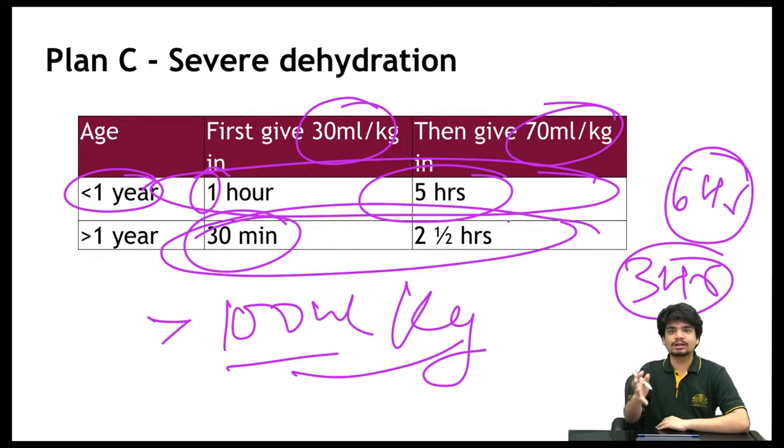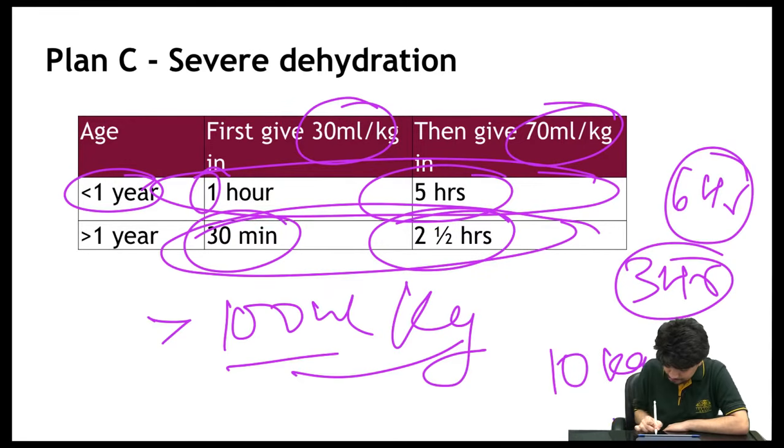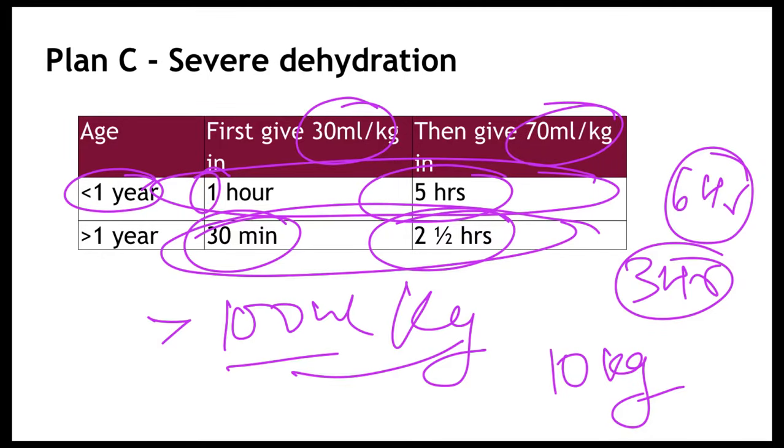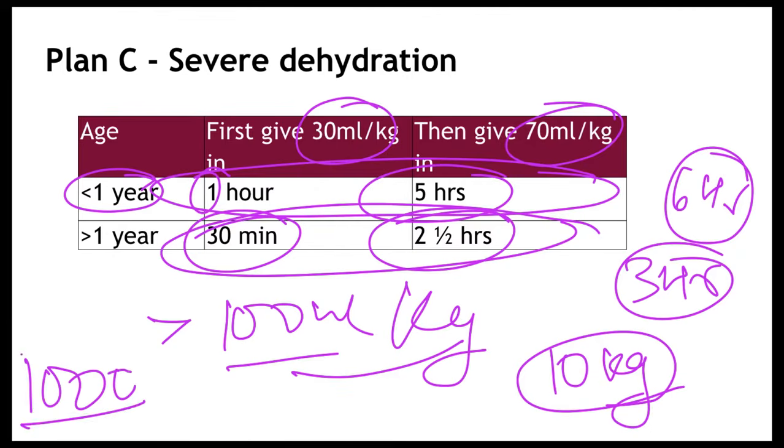Let's say they give you a scenario, the child has severe dehydration. He's a 10 kg child. So you have to give 100 ml per kg. So that becomes 1000 ml. He's more than 1 year old. His 10 kg is more than 1 year old. So you have to give it over 3 hours.